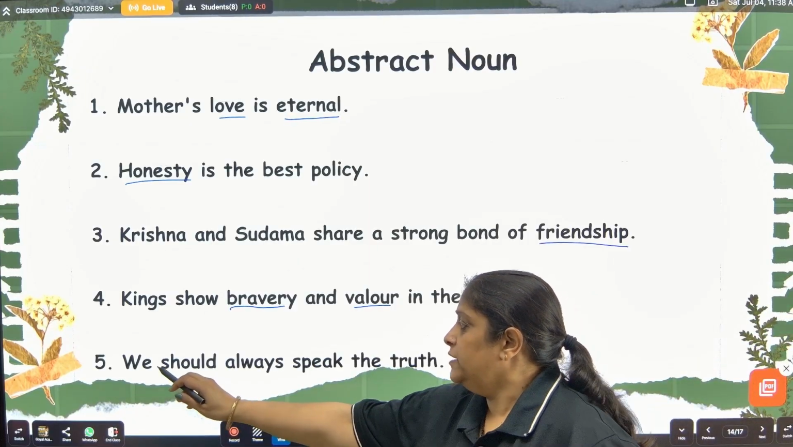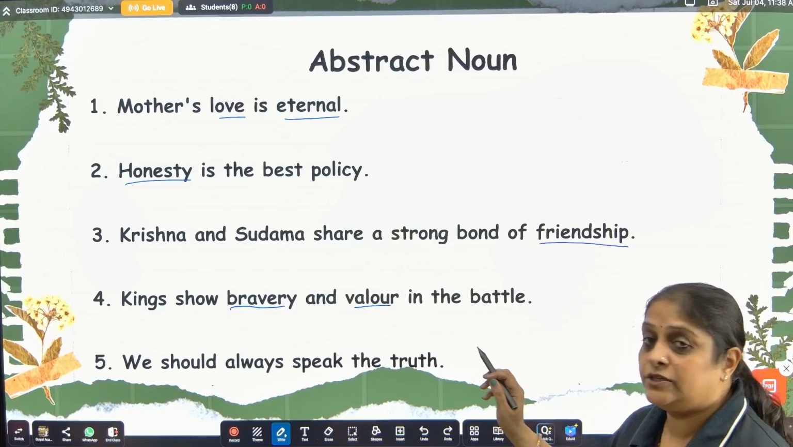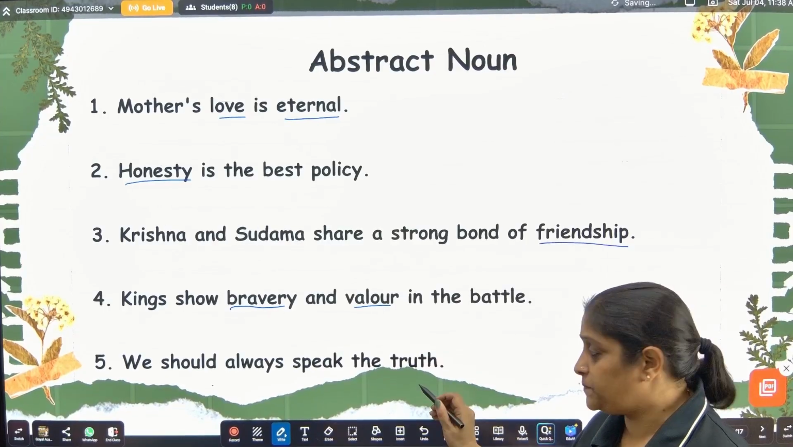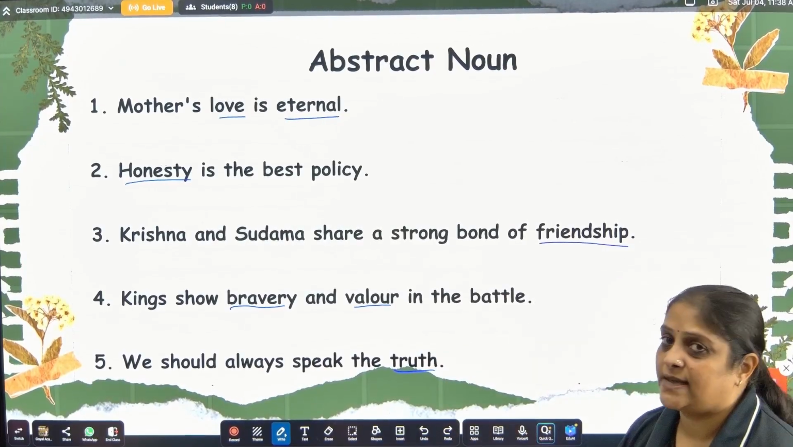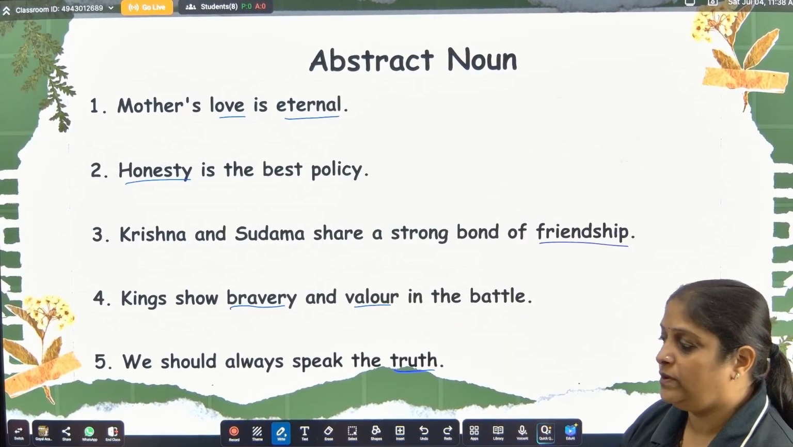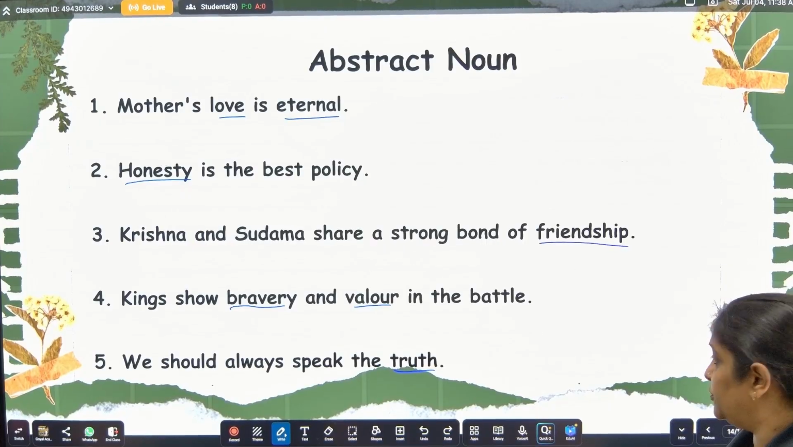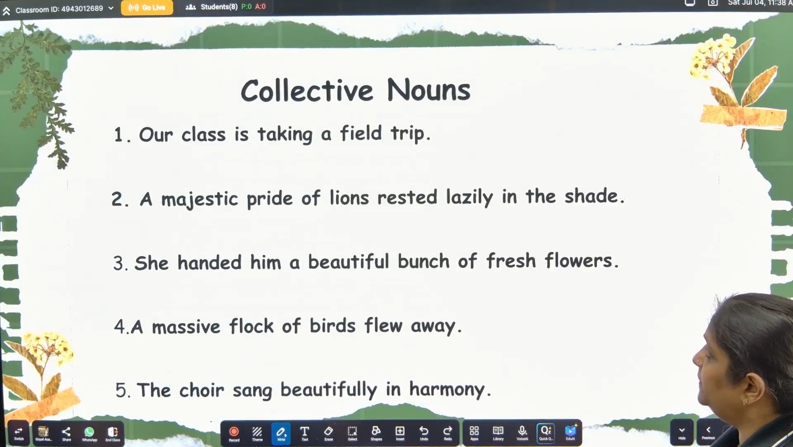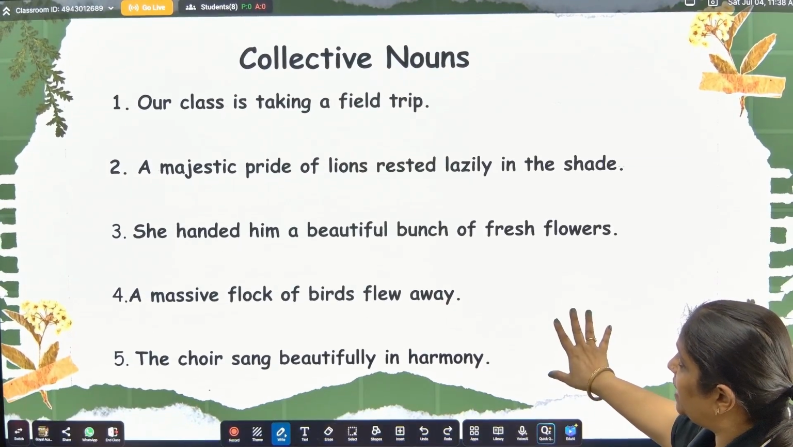Number 5, we should always speak the truth. Okay, what should we speak? The truth. So truth is our abstract noun. Okay, these are the examples of abstract noun. I think this must be clear to you now. Let's go for the examples of collective noun.